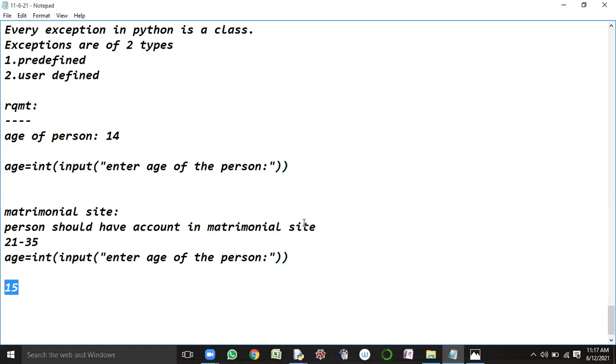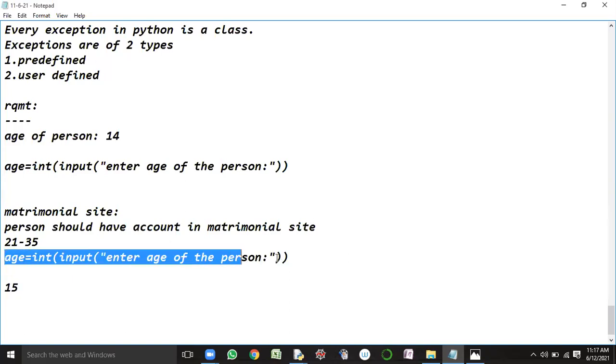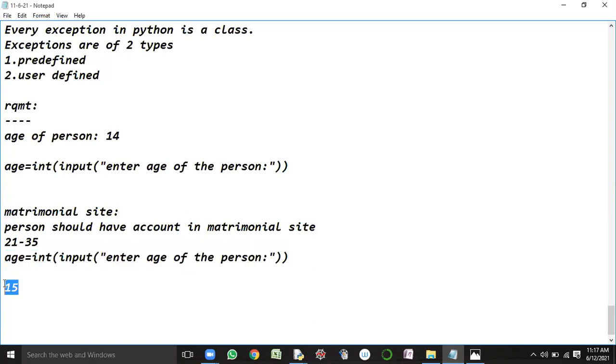Is it possible or not? If I am writing this kind of statement here, without raising any kind of exception, when the user gives the age value as 15, what happens? The user can register into the matrimonial site or not? Are you following my example? Yes, sir. If the user gives age value as 15, does it accept or not? It will allow. Because of this sort of statement, it will allow. Are we raising any kind of exception here?